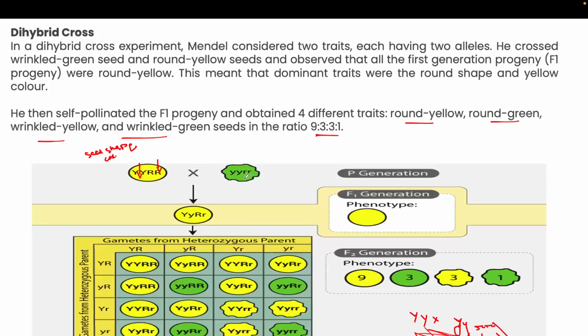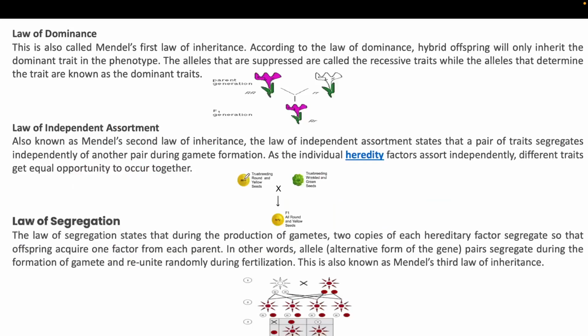Here each character trait is not suppressed by the other character. It is suppressed by the same character, but it can't be suppressed by the other type of trait, right? Like we can't say the round shape is suppressing the yellow color trait.